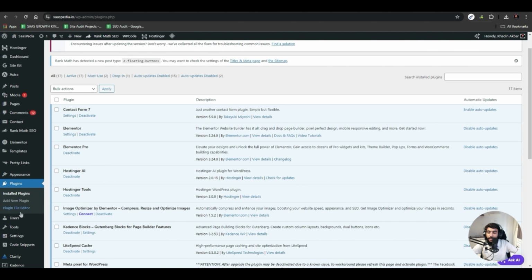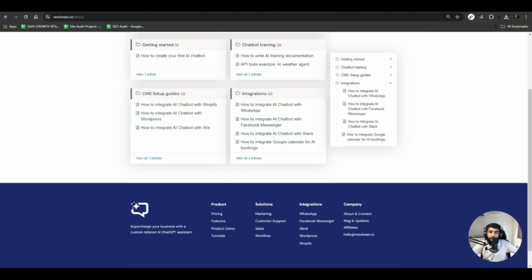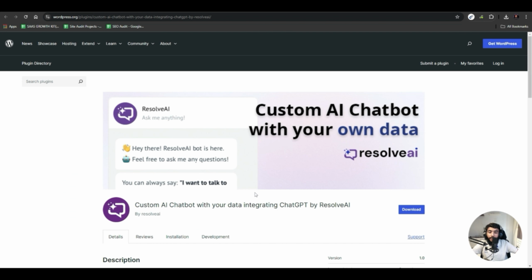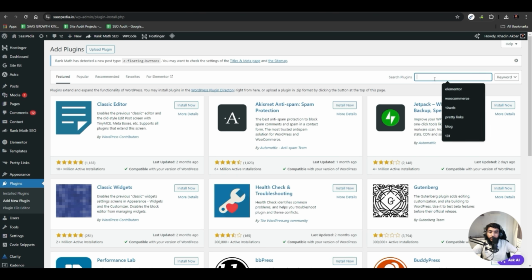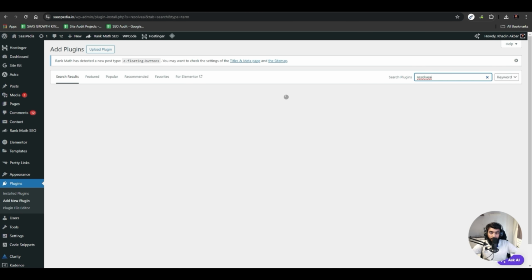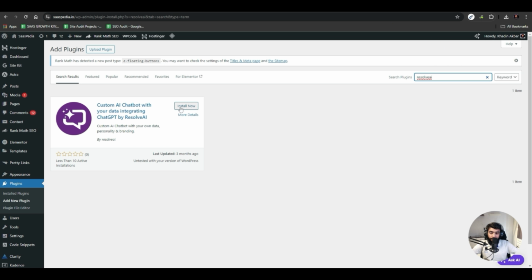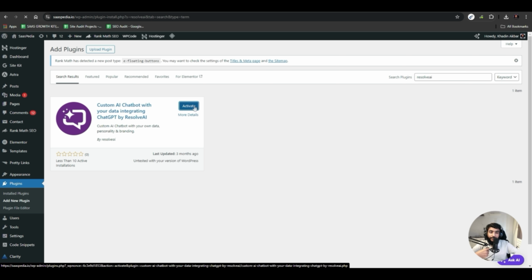Now I'll hit add new, and I can search here in the repository as well, ResolveAI. Then I have to hit install now. And after that, I have to hit activate.